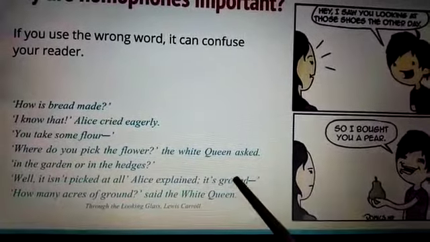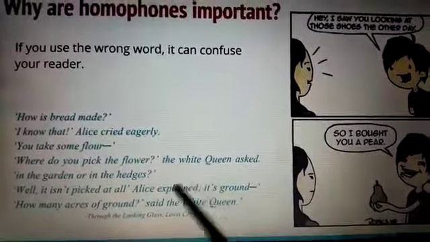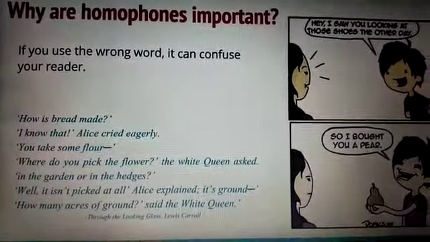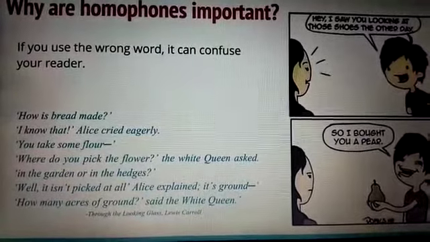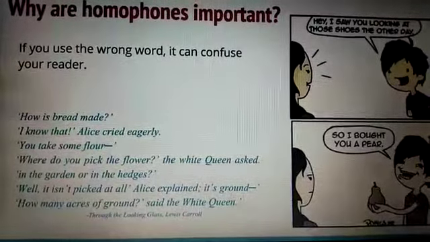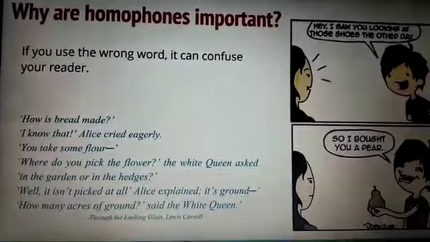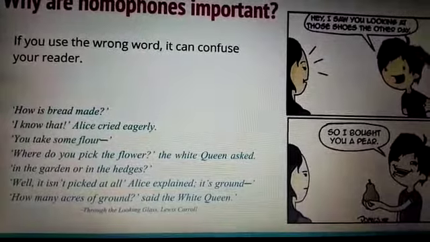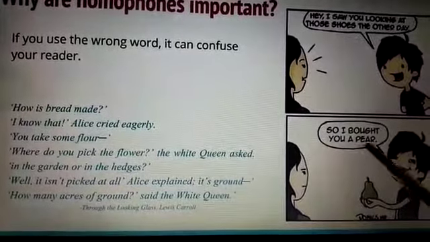How many acres of ground? said the White Queen. Now ground and ground are two different words with different meanings. One is land, and the other ground is to make something into powder form. Hey, I saw you looking at those shoes the other day, so I bought you a pair.